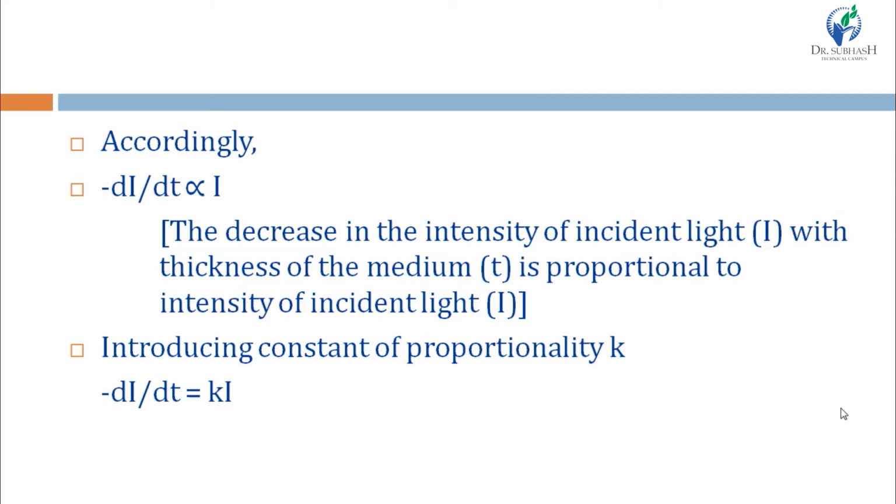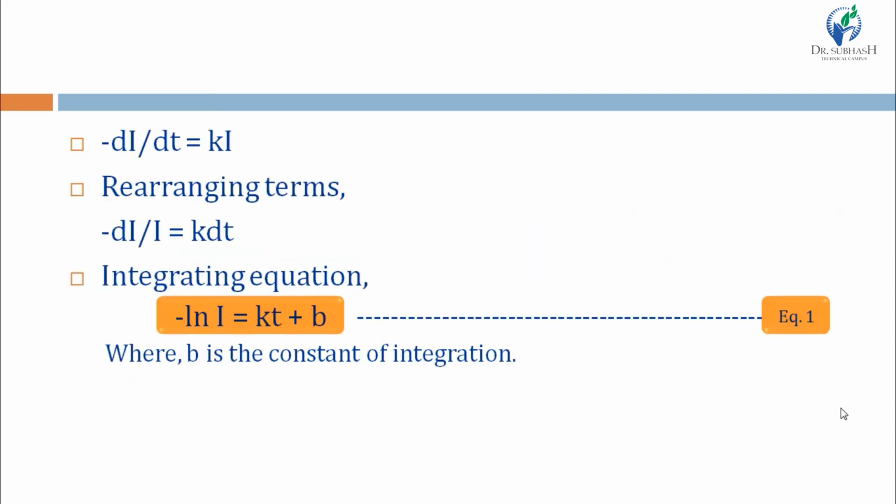Intensity of incident light decreases, so it is negative dI upon dt, where t means thickness of the medium, right? Thickness of the medium is increasing, and this is directly proportional to the intensity of incident light, capital I. And if you want to remove this sign of proportionality, we have to insert a constant of proportionality, which is small k. So minus dI by dt is equal to kI. And rearranging this term, minus dI by I will be k dt.